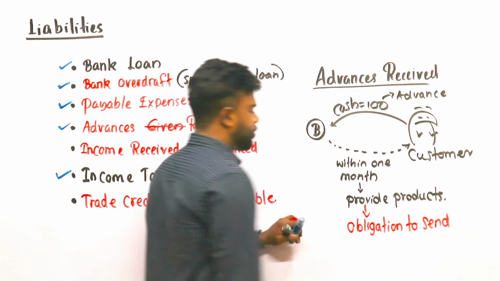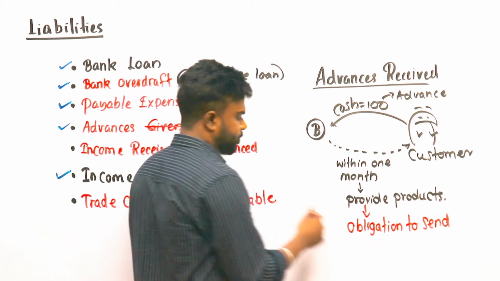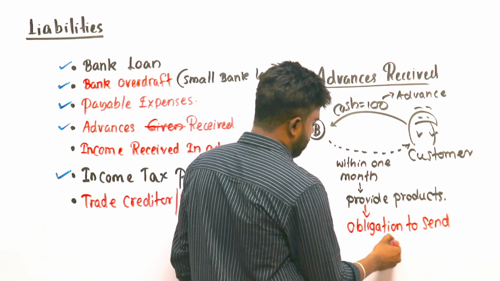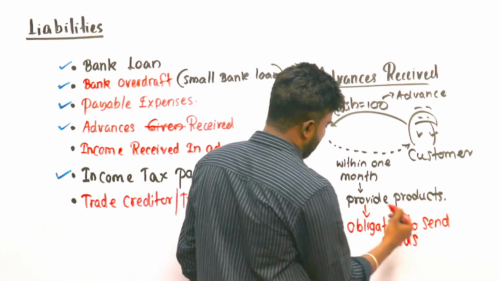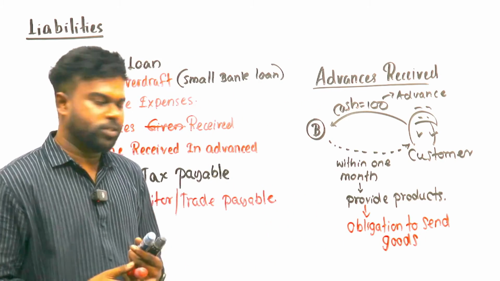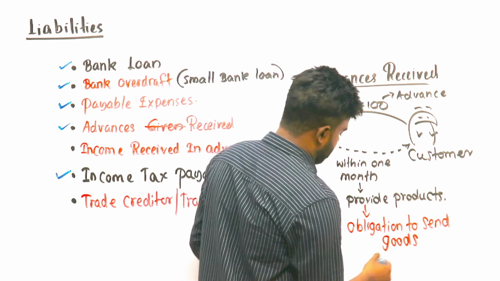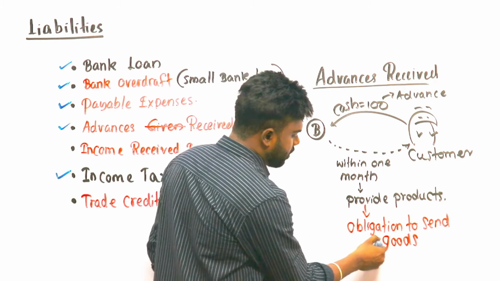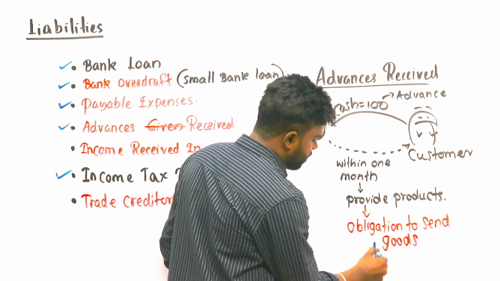Obligation to send goods. Clear? Obligation to send goods. Understand? Therefore, this is a liability. We call this one advance. What's the liability name? Advance received.